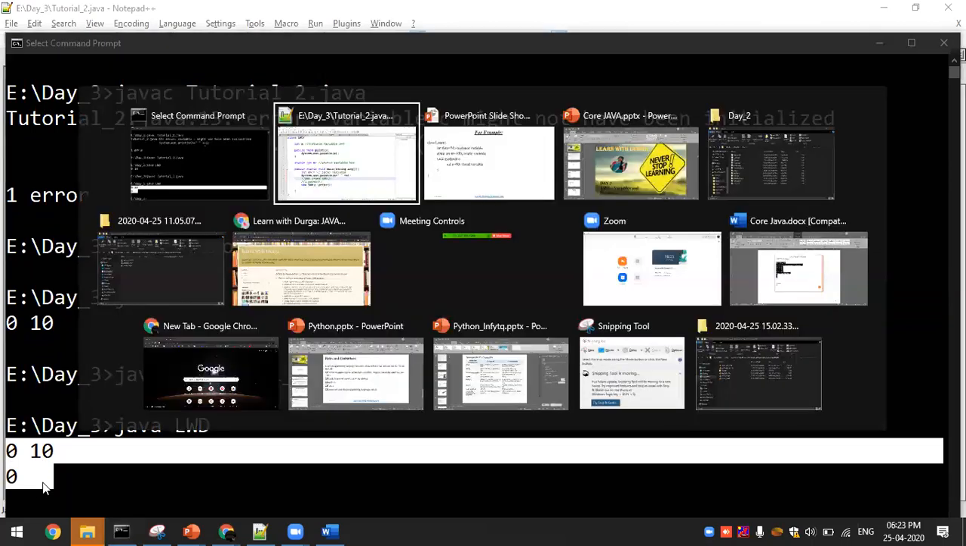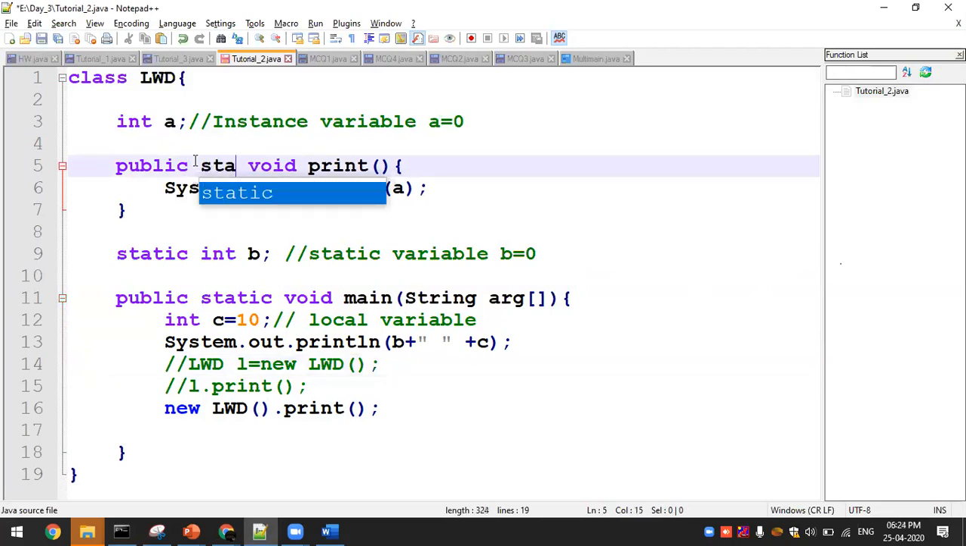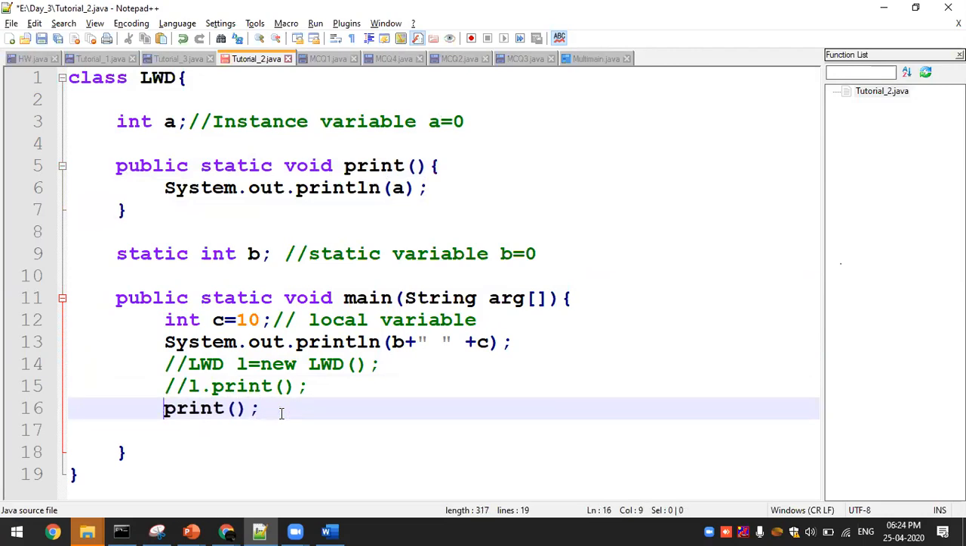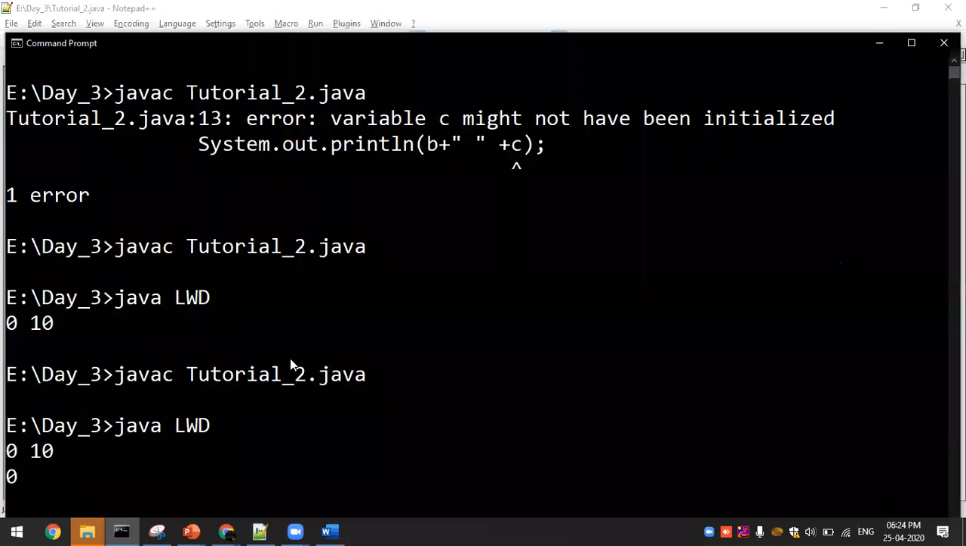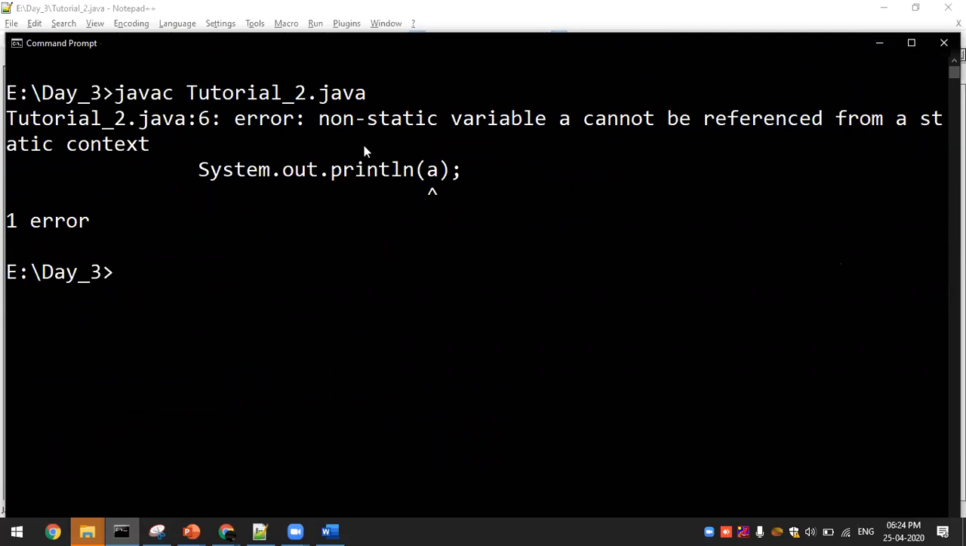Okay, suppose it is a static method, what will happen? You don't want this object instance. That is your first method, right? Will you get any error? Let me go ahead with the execution part. So you'll be getting an error.